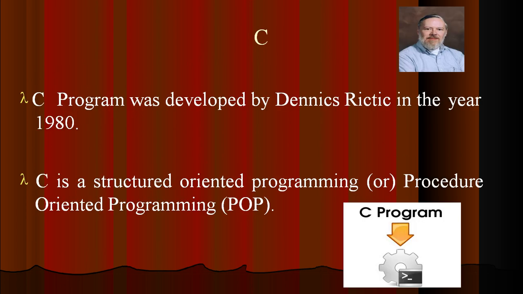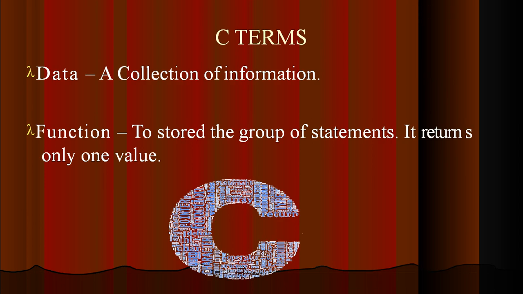C was developed by Dennis Ritchie in the year 1979 and 1980s. It is a structure oriented or procedure oriented programming language, so the focus is more on functions, whereas object oriented programming focuses more on data. In C, a collection of information is grouped as statements, which we refer to as a function. Data is the information, and a function is a group of statements which will always return one value.